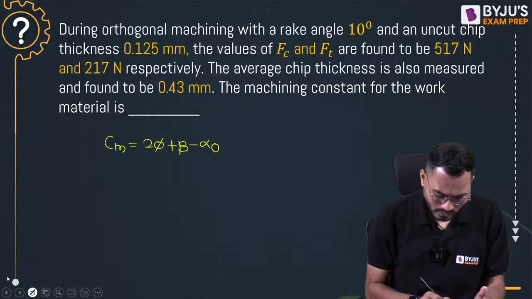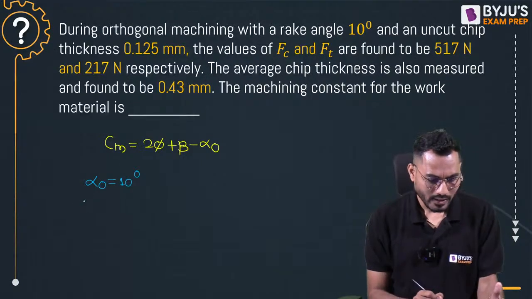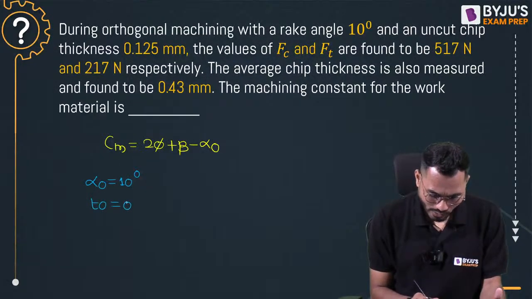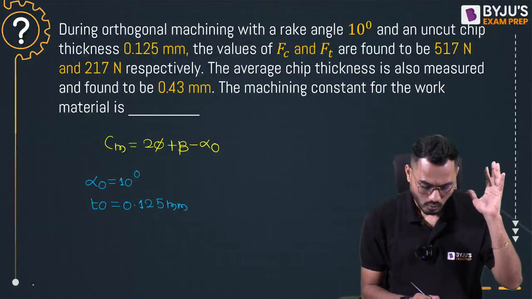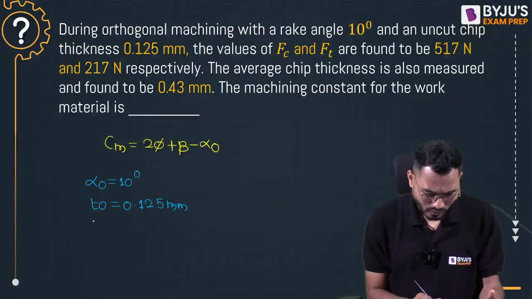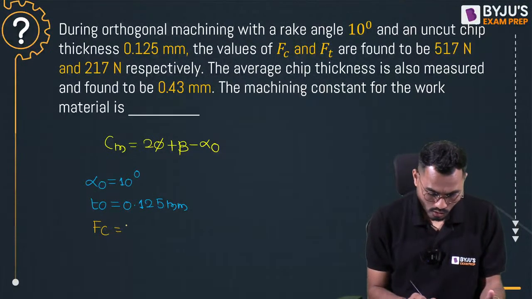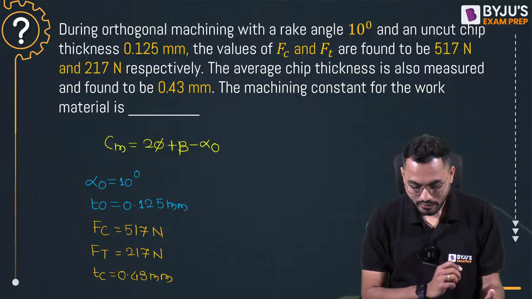Based on the data, I'll write down the number of things. Rake angle is alpha 0, that is exactly 10 degree. Then uncut chip thickness T0 is 0.125 millimeter. Then cutting force and thrust force are given. FC is equal to 517 Newton, and FT, the thrust force, is equal to 217 Newton. Chip thickness TC is 0.43 mm. Machining constant we are interested to calculate.